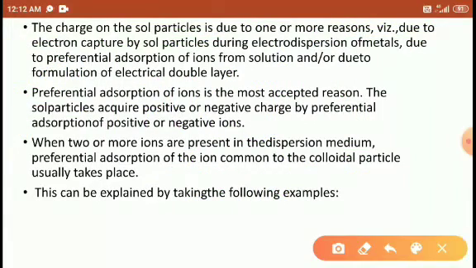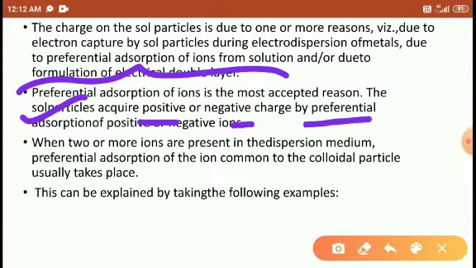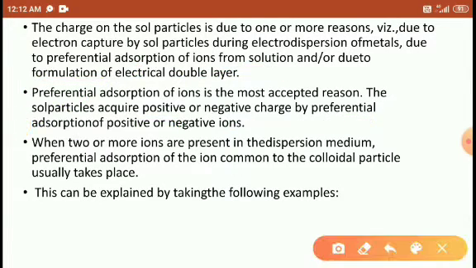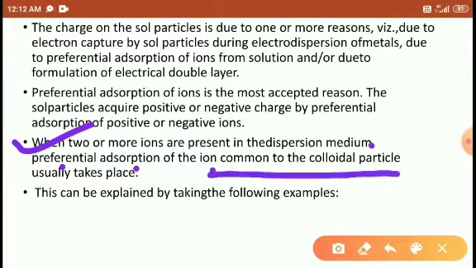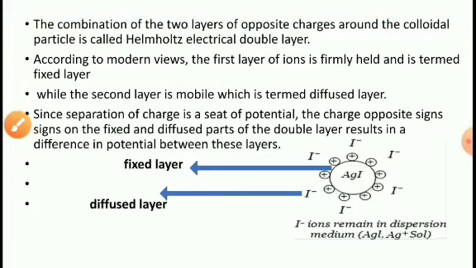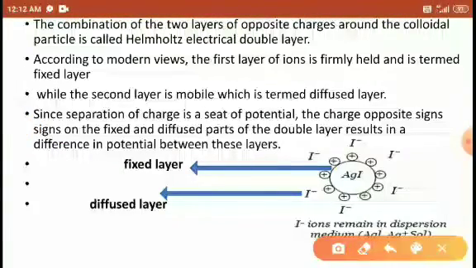So that is preferential adsorption, the accepted reason. The sol particle acquires the positive or negative charge by preferential adsorption. Preferential adsorption means it will attract the common ion. So when two or more ions are present in the dispersion medium, preferential adsorption of the common ion takes place on the colloidal particle. Right, students? Okay, look here. After that, what happens in the solution?